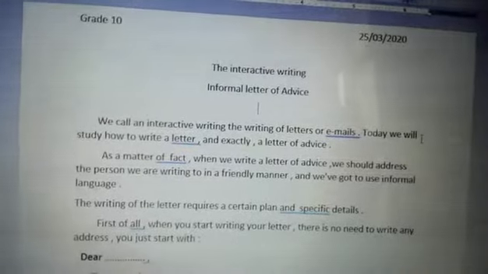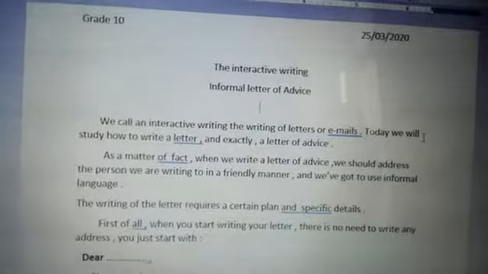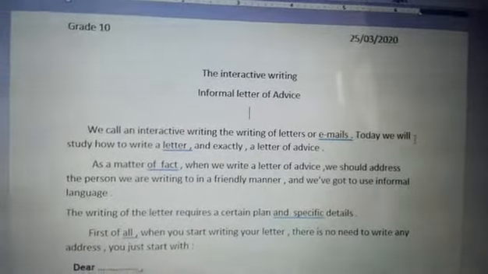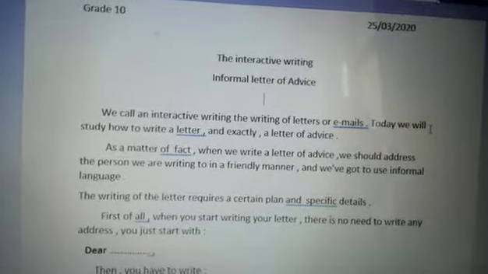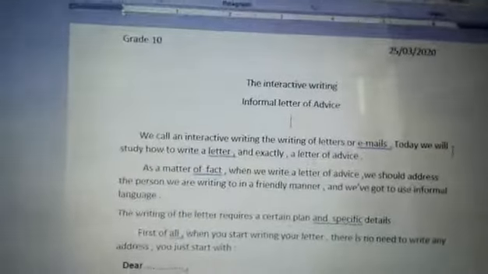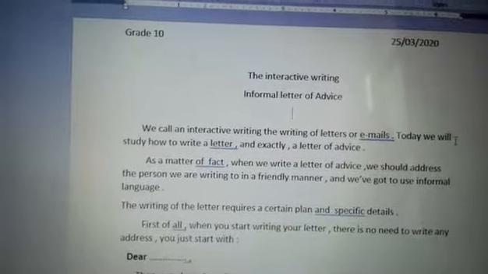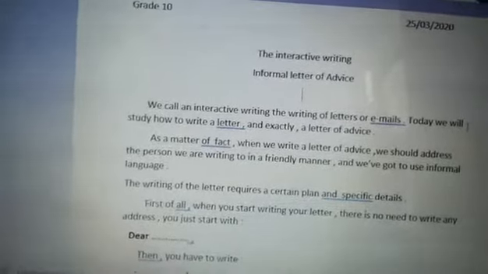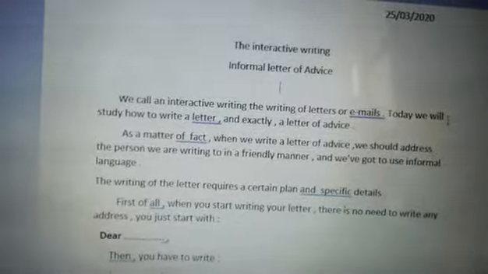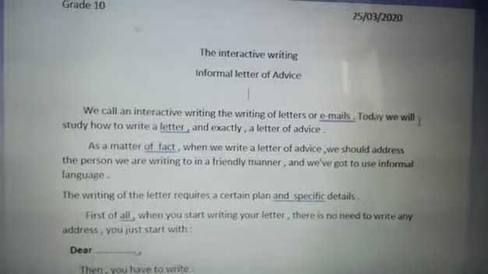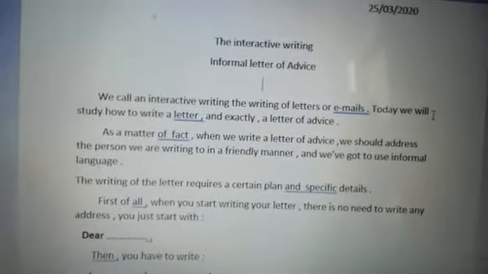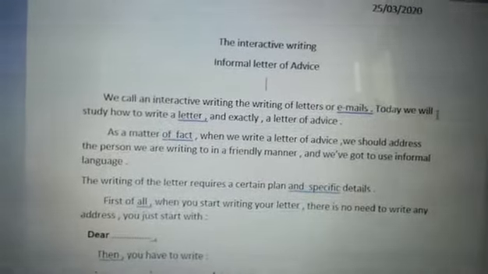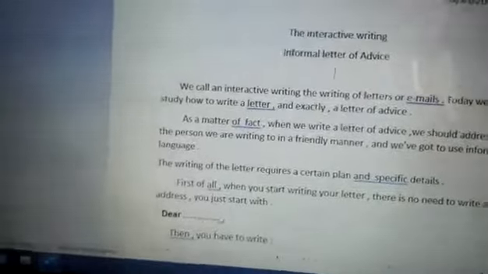We call interactive writing the writing of letters or emails, as you know. Today, we will study how to write a letter, and exactly a letter of advice, as simple as that. Interactive writing is a type of writing which is about the writing of letters or emails. When we write a letter of advice, we should address the person we are writing to in a friendly manner, and we have to use informal language.